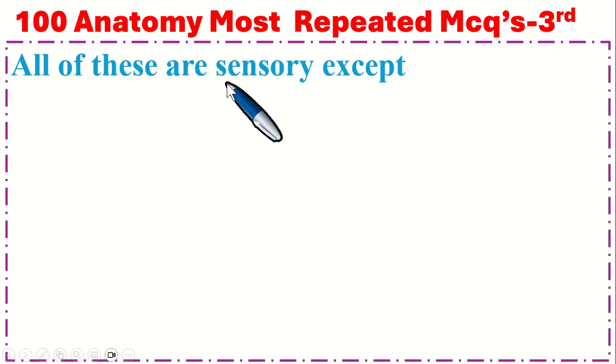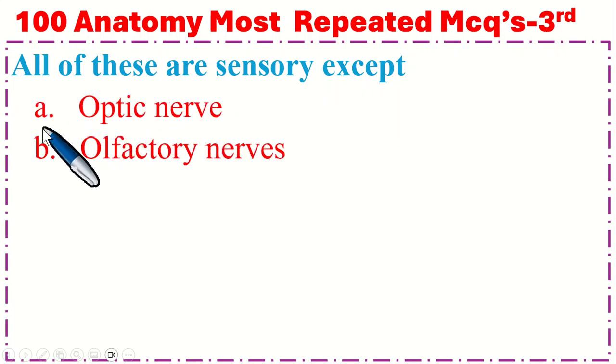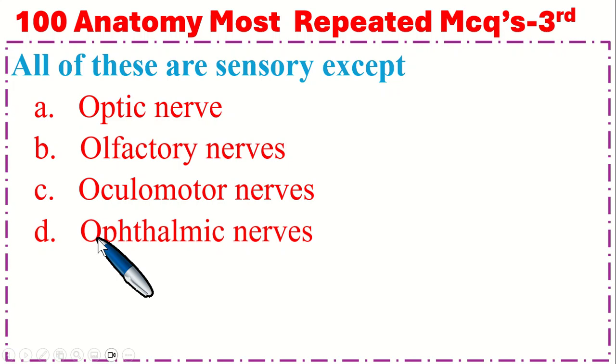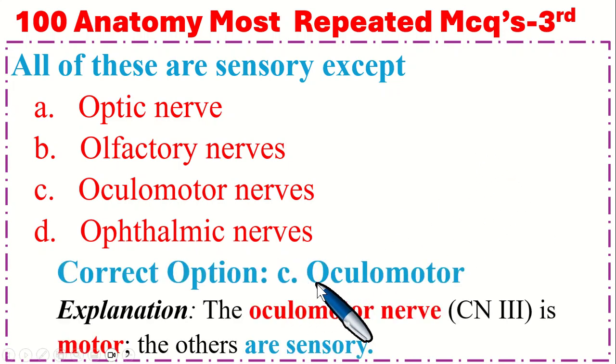All of these are sensory except: option A, optic nerve; B, olfactory nerve; C, oculomotor nerve; and option D, ophthalmic nerve. So the correct option is C, oculomotor nerve. Explanation: the oculomotor nerve is a motor nerve. The others are sensory nerves.